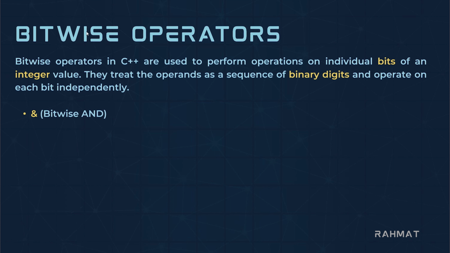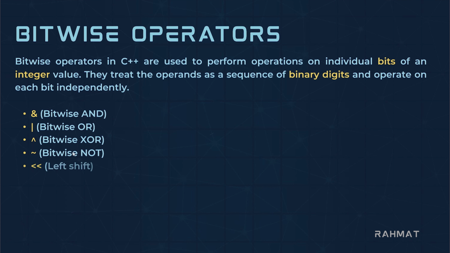So we have different types of bitwise operators. Like you can see, we have the bitwise AND operator, which is a single ampersand. If it is a double ampersand, that's not a bitwise operator, that's logical AND. And we have the bitwise OR operator. We have the bitwise XOR operator, but we don't have a logical XOR. We will talk about this, it is very cool. And we have bitwise NOT, which can be shown like this. And then we have left shift and right shift.